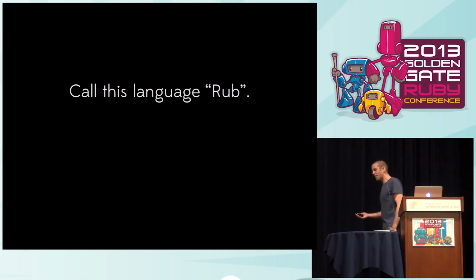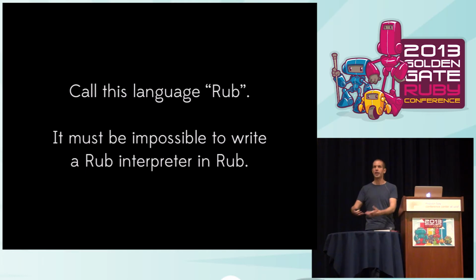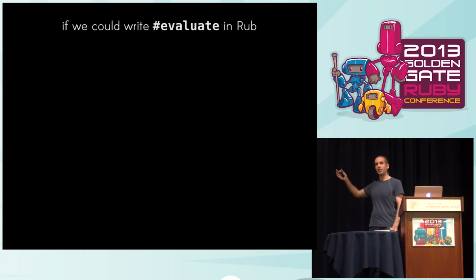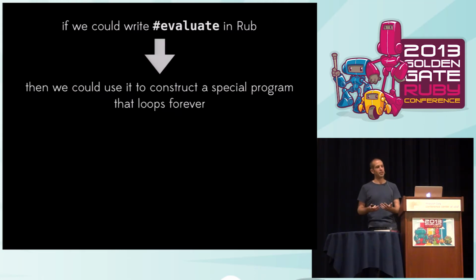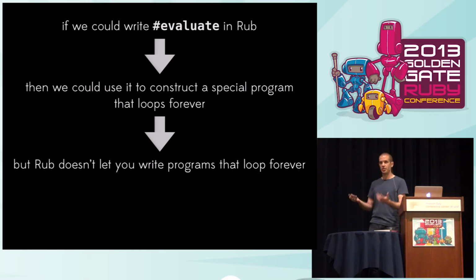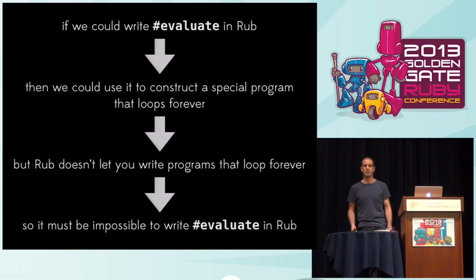So there's an impossible program here, and the impossible program is it must be impossible to write an interpreter for this language in itself. You can't write a Rub interpreter in Rub. And why is that? I've already told you why it is. If you could write the Rub version of evaluate in Rub, then you could use that evaluate method to construct a special program that looped forever. But by construction, this language doesn't let you write programs that loop forever, so it must be impossible to write that in it.